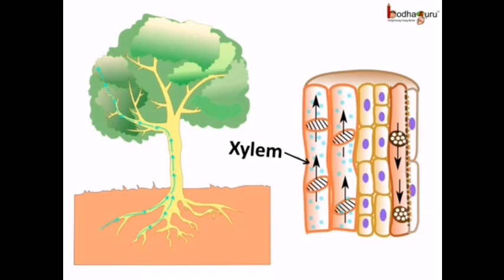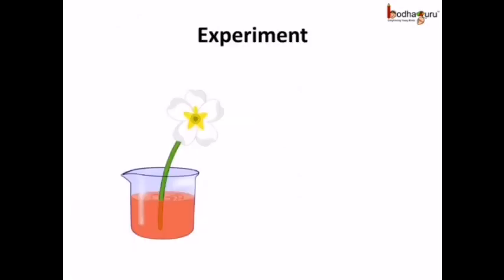Now let us perform an experiment to understand the functioning of the xylem. Cut a herb with a white flower. Place the stem inside a beaker half filled with water. Now put a few drops of red ink in the water and stir it well. Keep it undisturbed and watch what happens the next day.